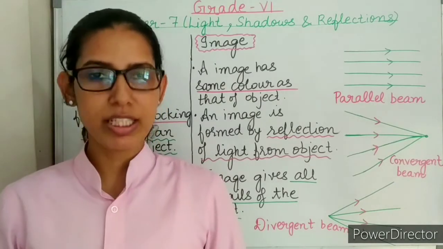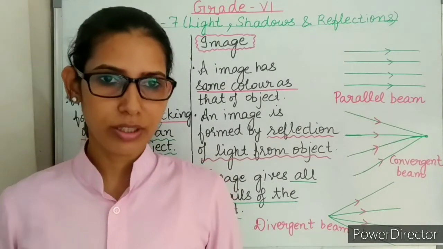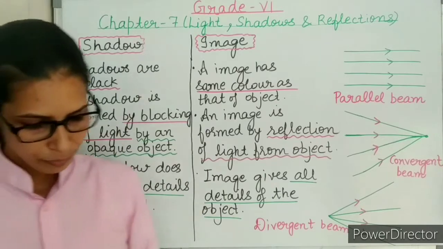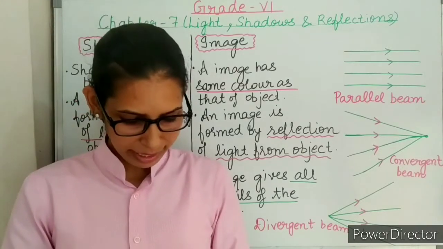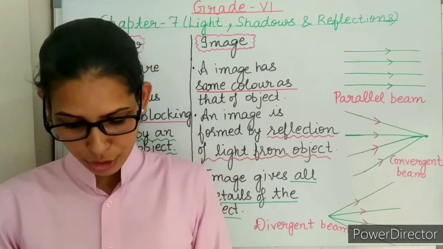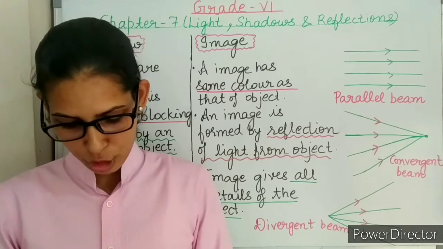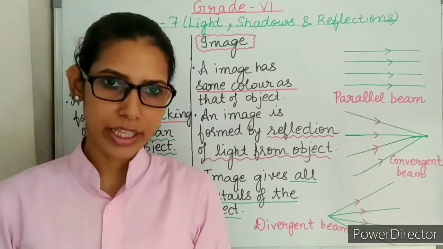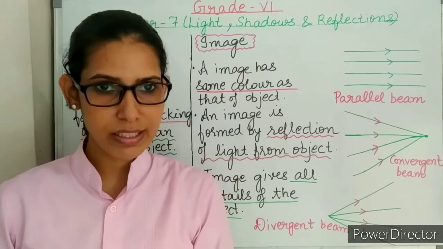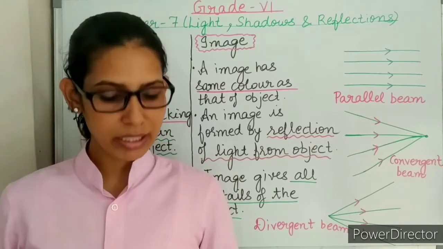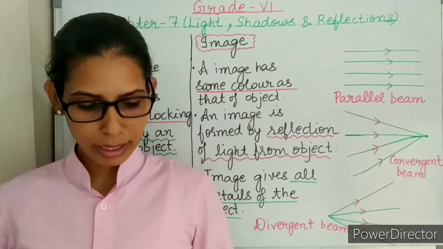Next is, in what way is an image different from a shadow? This I have already explained. Can a pinhole camera form an image which is bigger than the object? If yes, explain with a diagram. This I will explain when I discuss in the long question answers the principle, construction and working of a pinhole camera.